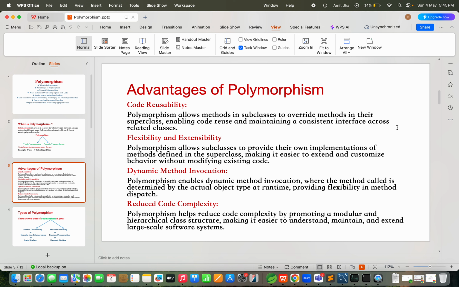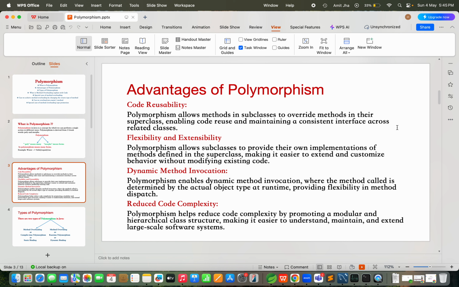Then the second thing is flexibility and extensibility. So see what we know, right? Polymorphism allows subclasses. Already I've told you, right? So when a subclass is not satisfied with the parent class implementation, they are going to implement their own implementation.